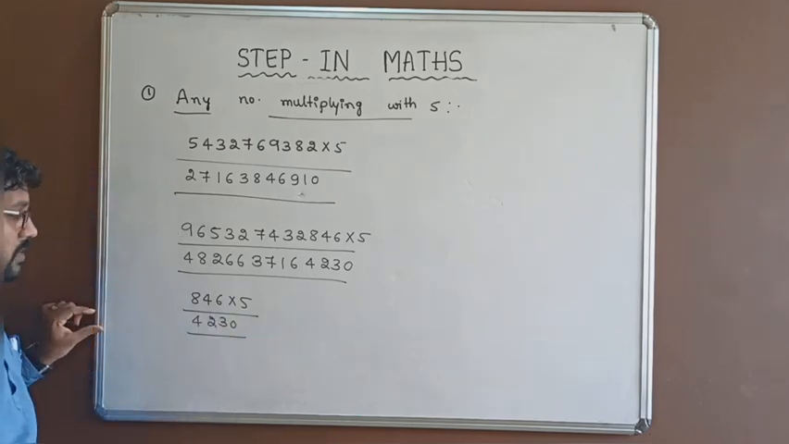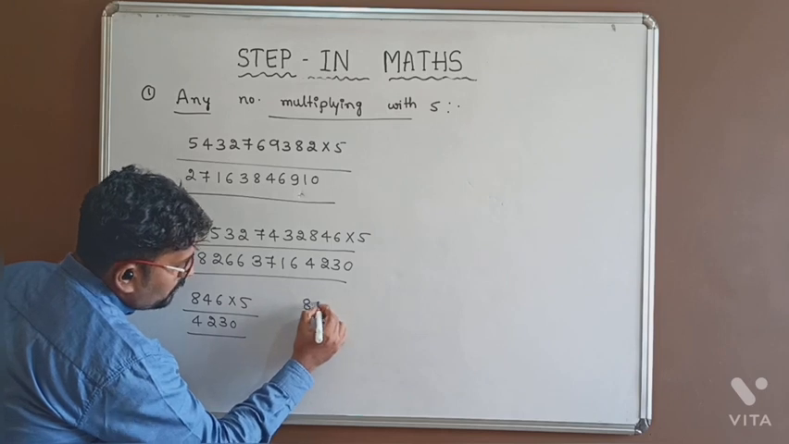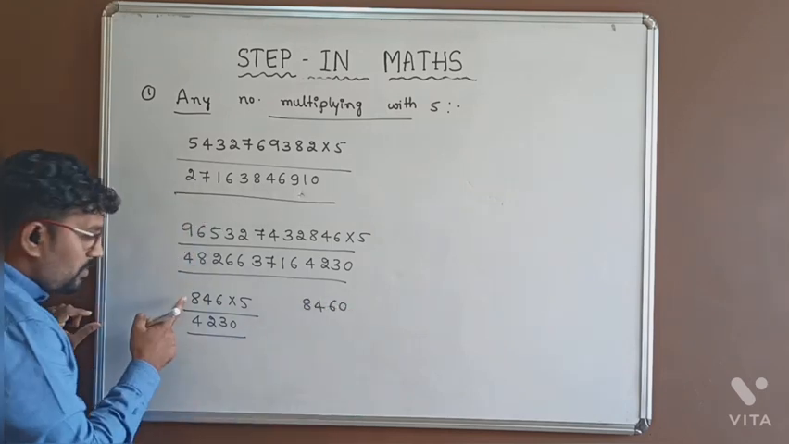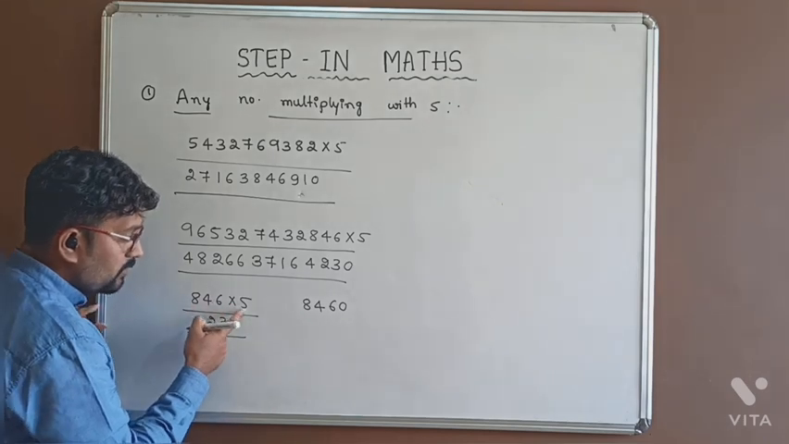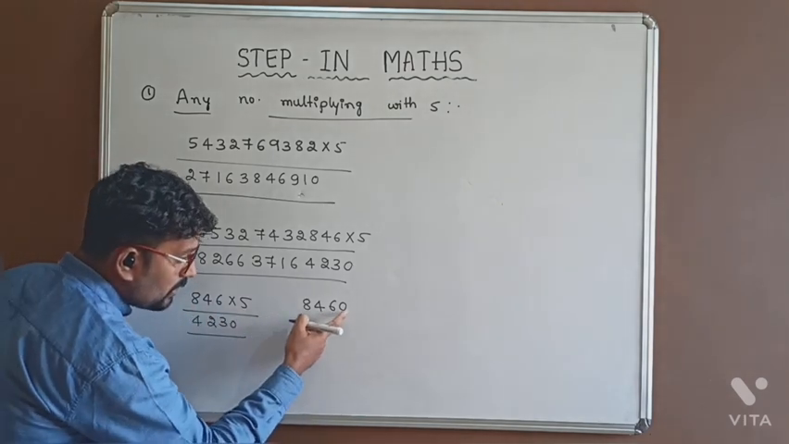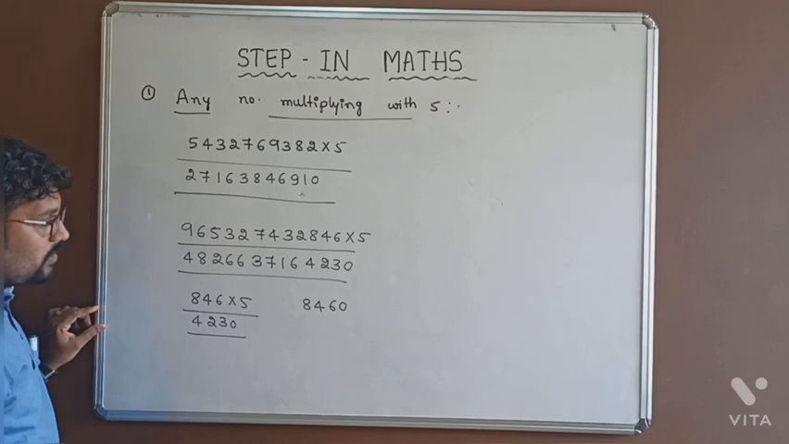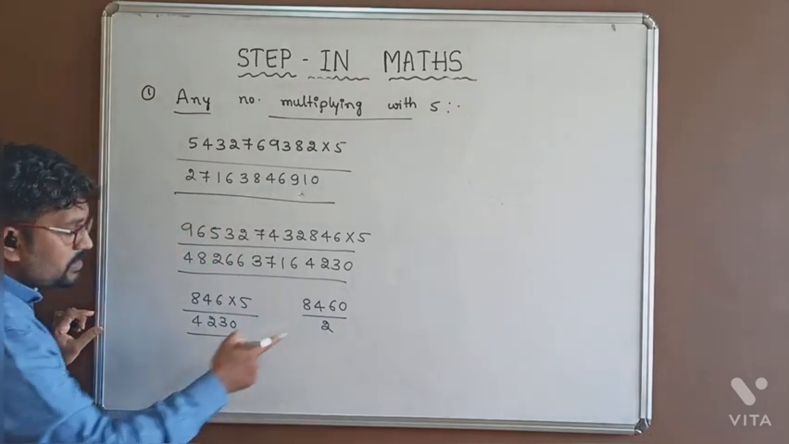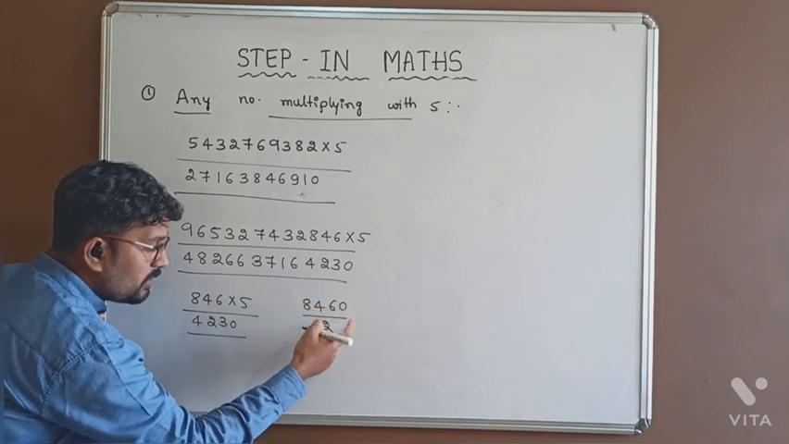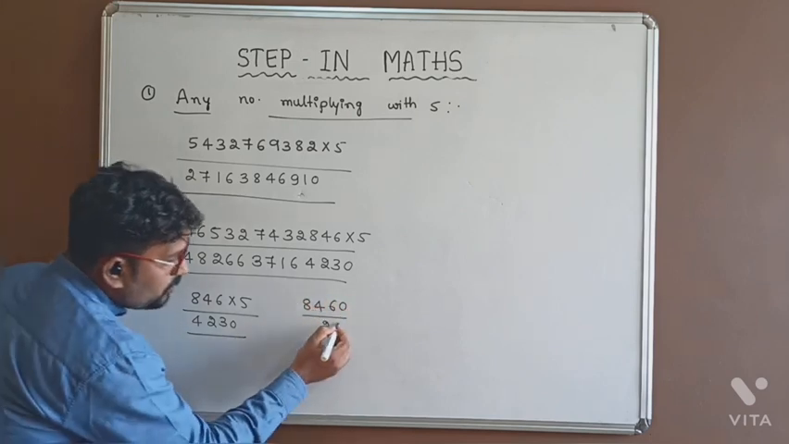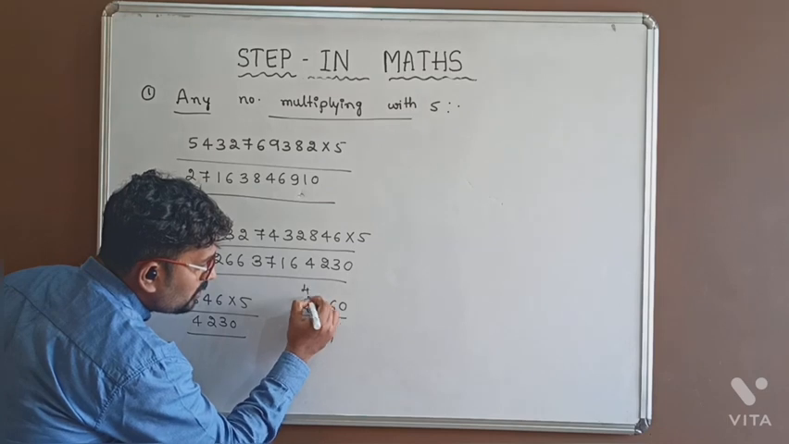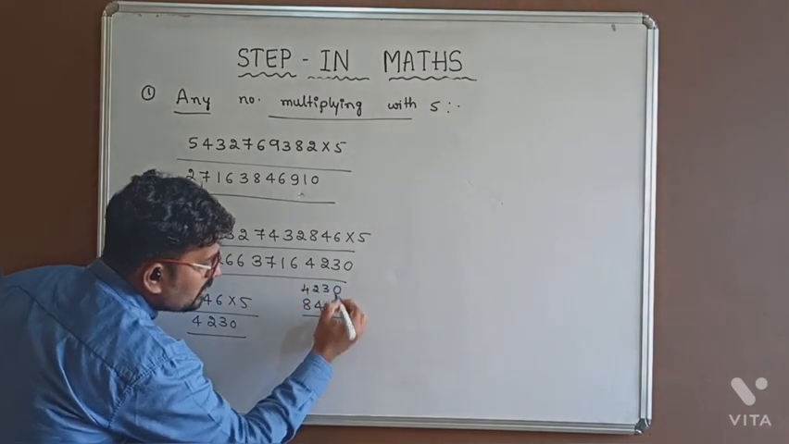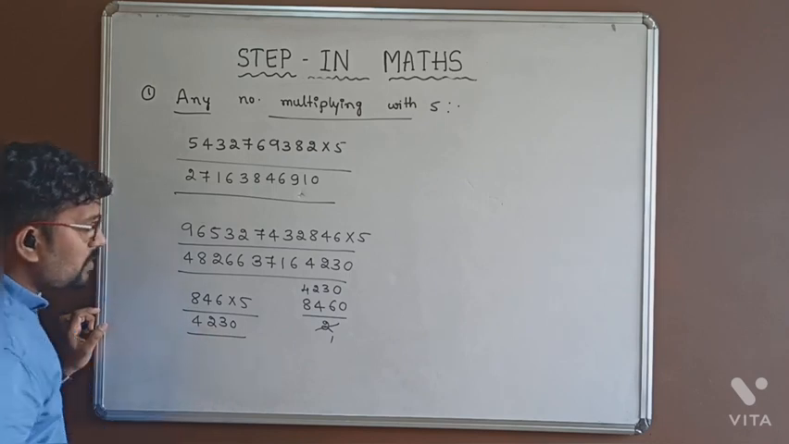How to write the answer for this? First we should write 0 at the last digit. What is the answer for 846 into 5? First we should always write 0 at the ending digit and divide with 2. 2 1s are 2, 2 4s are 8, 2 2s are 4, 2 3s are 6 and 0. 4 2 3 0 is the answer.